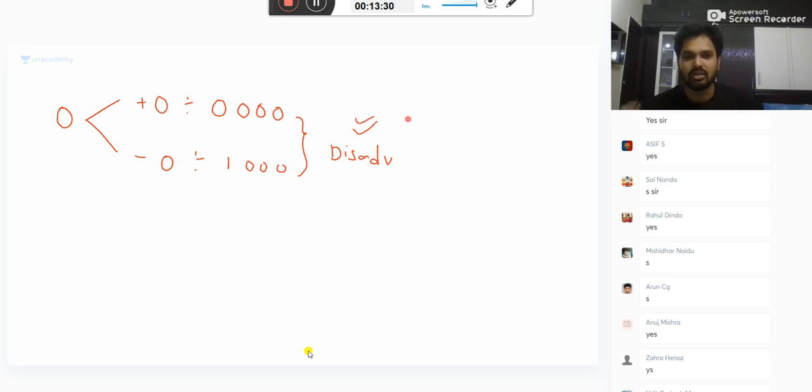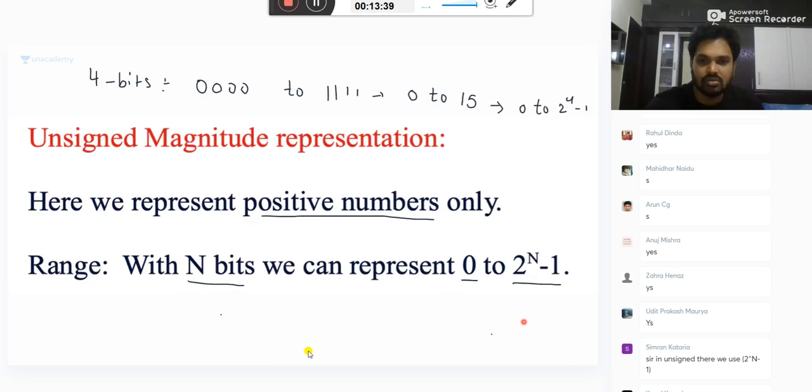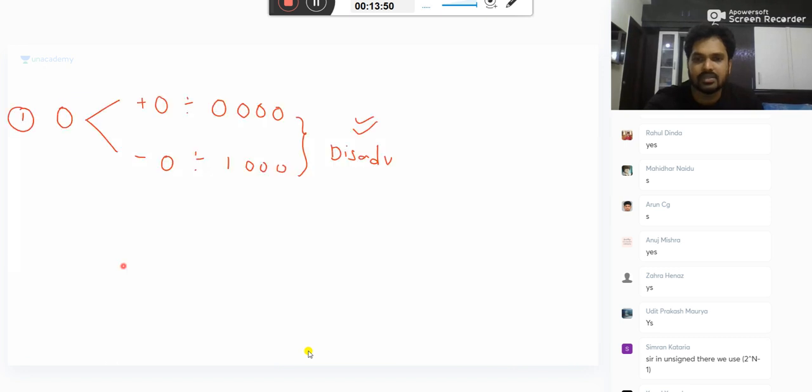That is one point. Second point. Sir, in unsigned we use 2 power n. Yes, Simran, but the -1 is outside, like 0 to 2 power 4 minus 1. This -1 is not in the exponent, it is outside. Yes. Now second point. Listen here.